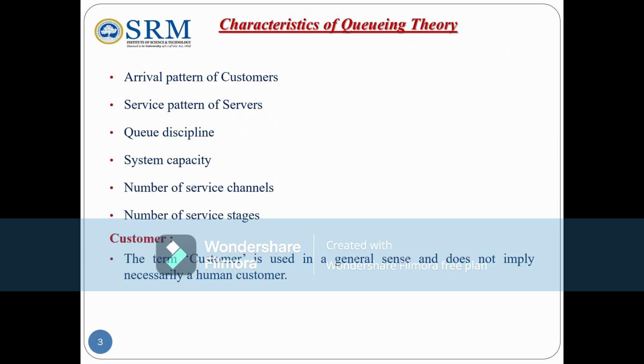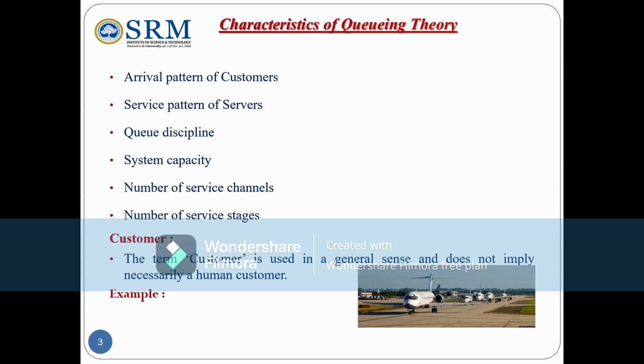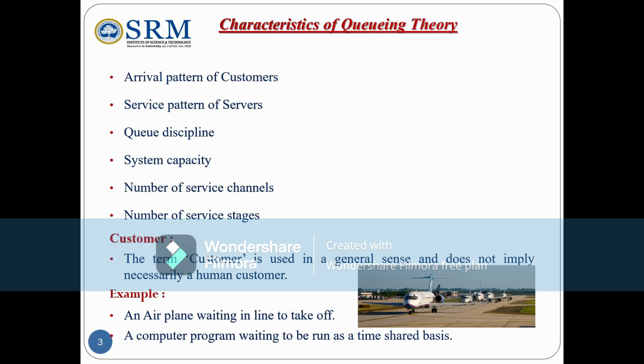So what do you mean by customer? The term customer is used in a general sense and does not necessarily imply a human customer. For example, an aeroplane waiting in a line to take off, or a computer program waiting to be run on a time shared basis. So the arrival pattern of the customer: bulk or batches, balked, reneged, and jockey.